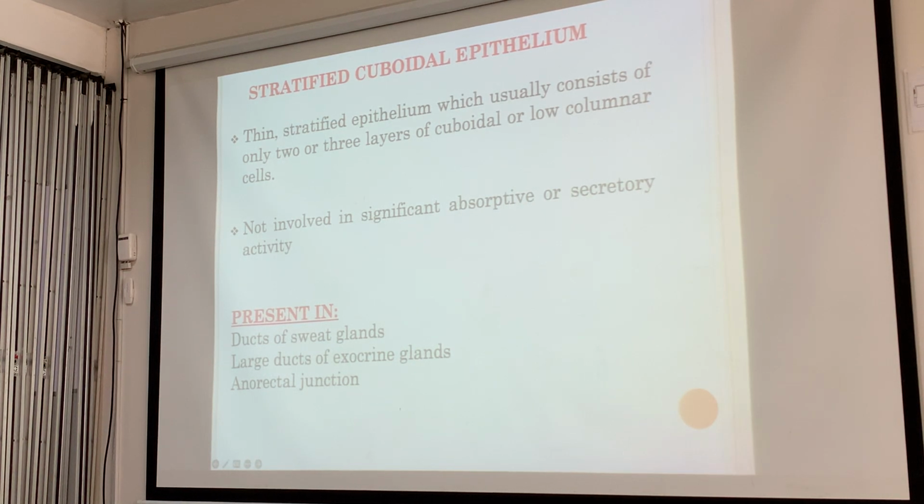Now going to stratified cuboidal. This is stratified epithelium, which usually consists of only 2 or 3 layers of cuboidal or low columnar cells. They're not involved in significant absorptive or secretory activity. They line the ducts of sweat glands, meaning they serve mainly as conduit. Because they don't absorb or secrete, they don't add or take away. They provide passage in the ducts of sweat glands, the large ducts of exocrine glands, and the anorectal junction. Always for passage. Stratified cuboidal.